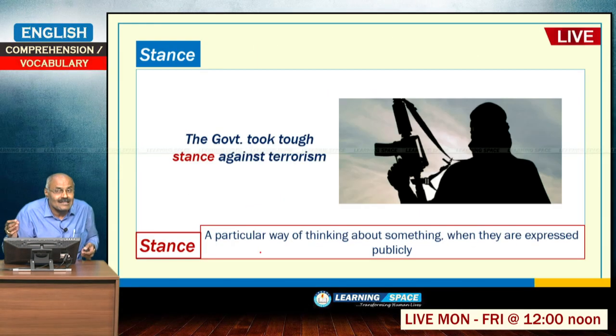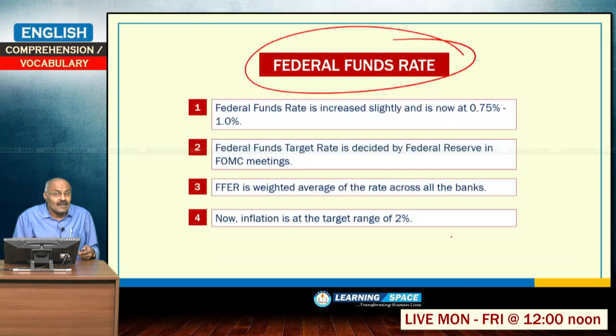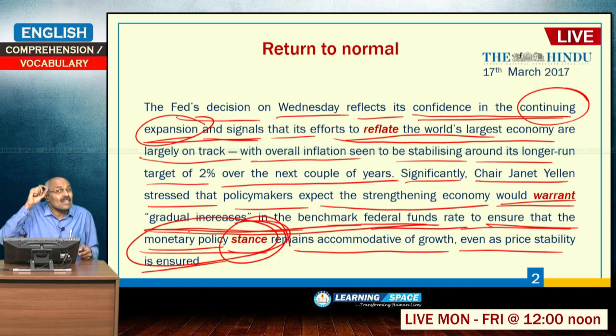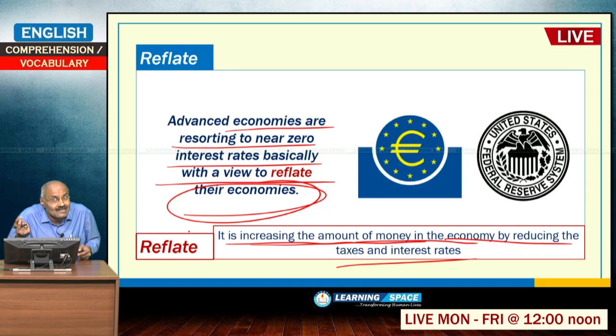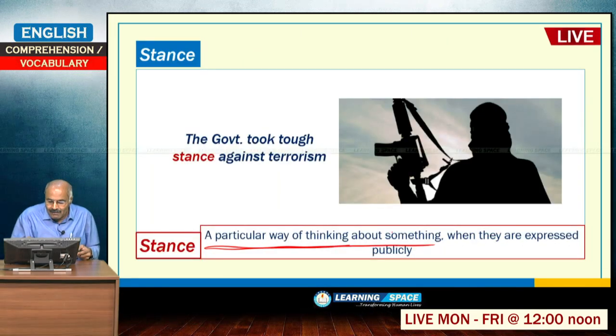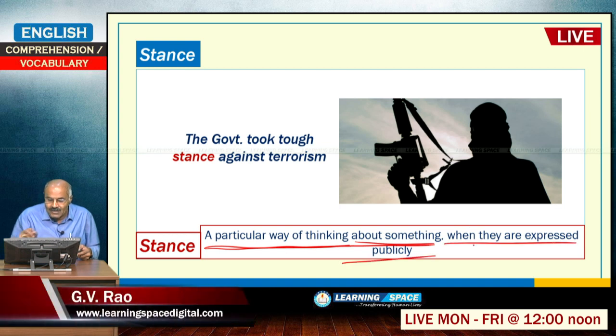So, here we discussed warrant. Stance. Stance means a particular way of thinking about something. Here he talked about the monetary policy stance. Here it would warrant a gradual increase in the benchmark federal funds rate to ensure that the monetary policy stance, the thought process of monetary policy, the meaning or the purpose of monetary policy, in that context this stance is used. So, a particular way of thinking about something when it is expressed publicly.